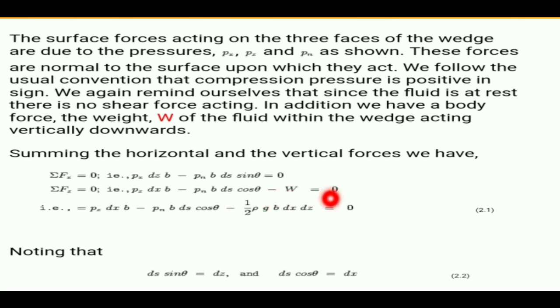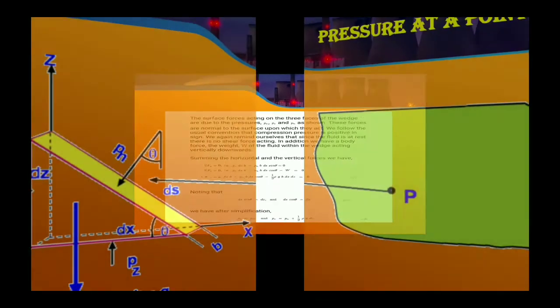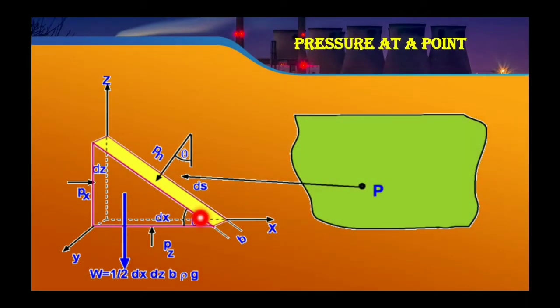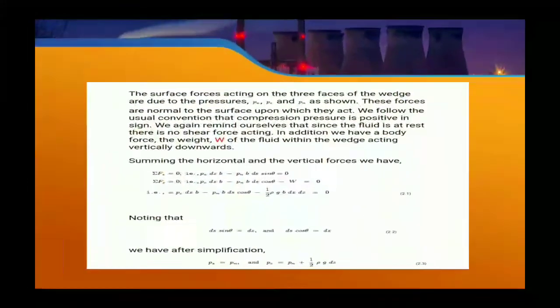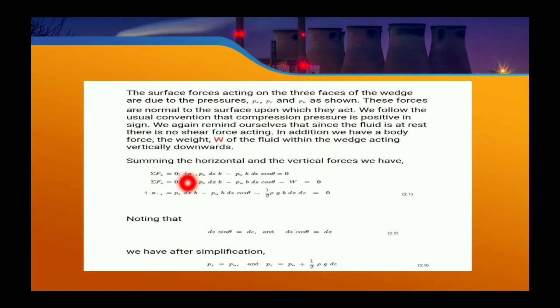The cos component lies in the x-axis and the sin component lies in the z-axis. So here you can see the force in X is the sin component, and Pz is the cos component.